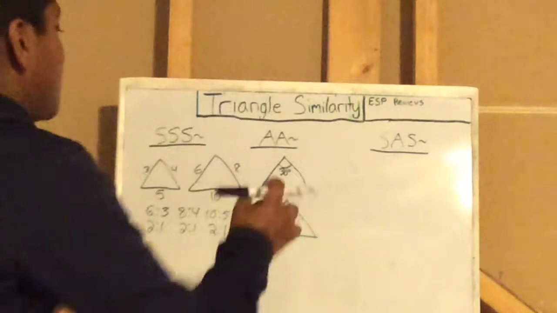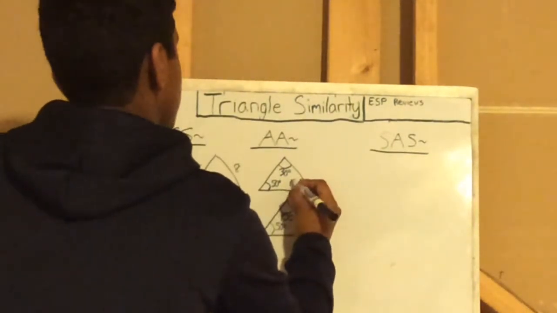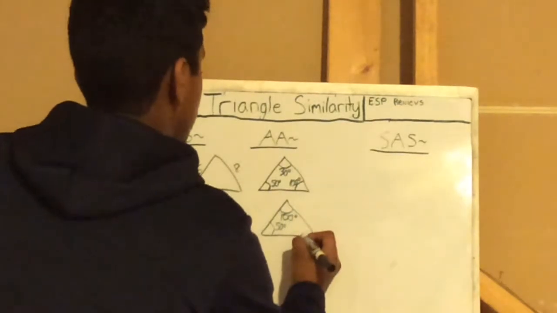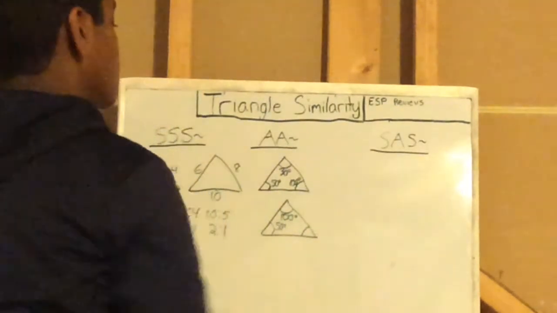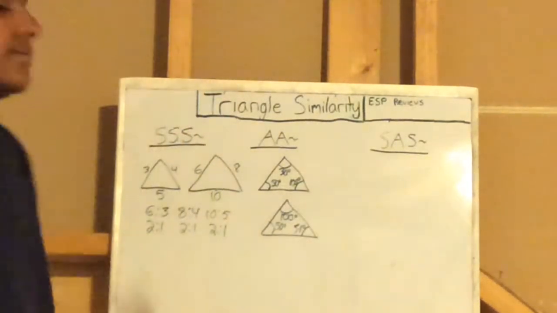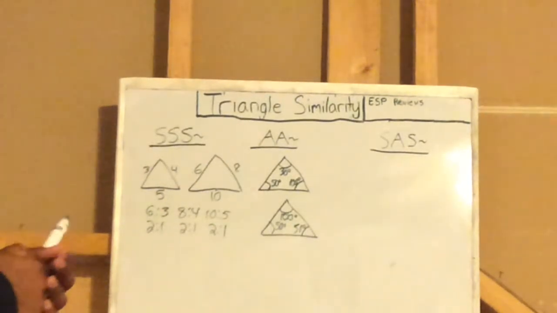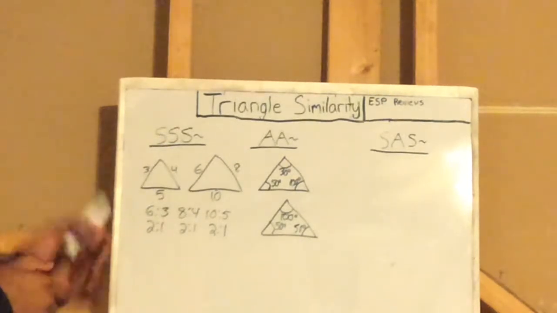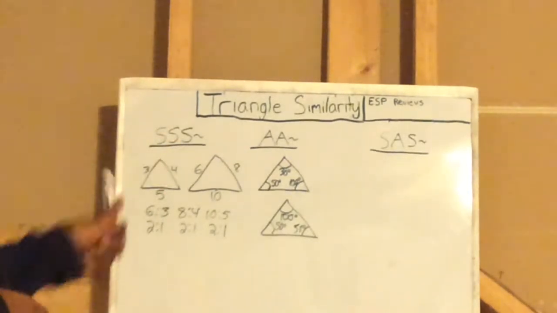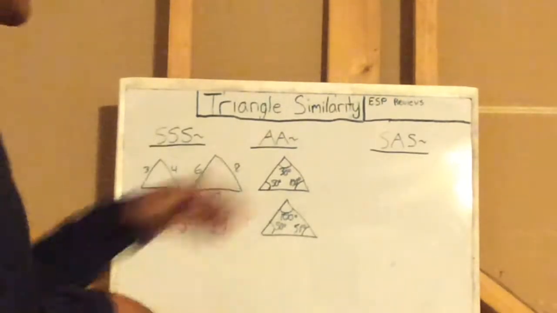Based off of that, we know that 30 plus 50 is 80, which means this unknown angle would be 100. And same thing here, 100 plus 50 equals 150, so 30 would be the unknown angle there, and therefore the two figures are similar. This is a great concept to learn, especially this and this. These are the two basic ones.